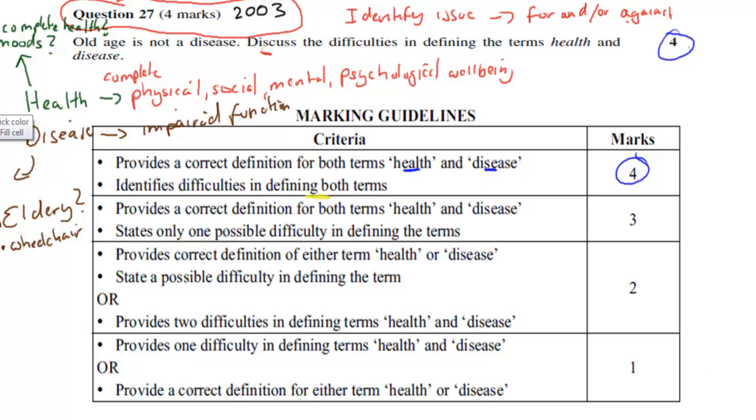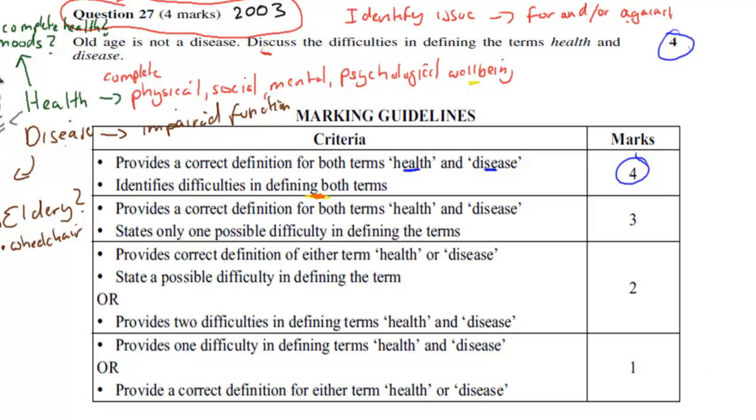So we need to give the general definitions for both those terms and then use those definitions and say, why are they not perfect? How can we get confused? So for example, remember the definition for health was complete physical, social, mental, and psychological well-being. And for disease, the definition was impaired function, or that some part of a body is impaired. If you provide those definitions, you will already get 2 marks, 1 for each of those.